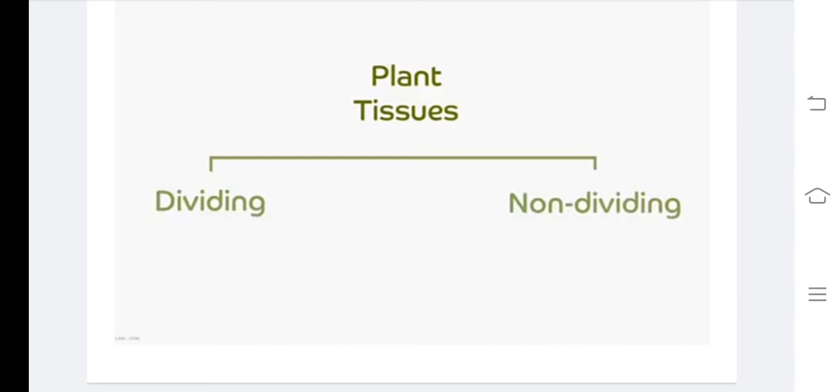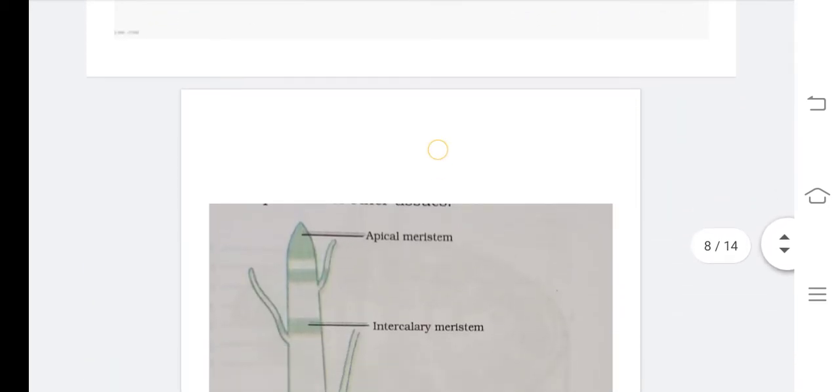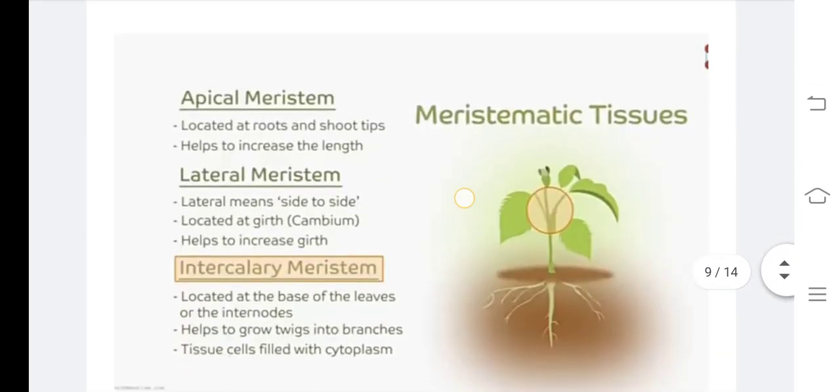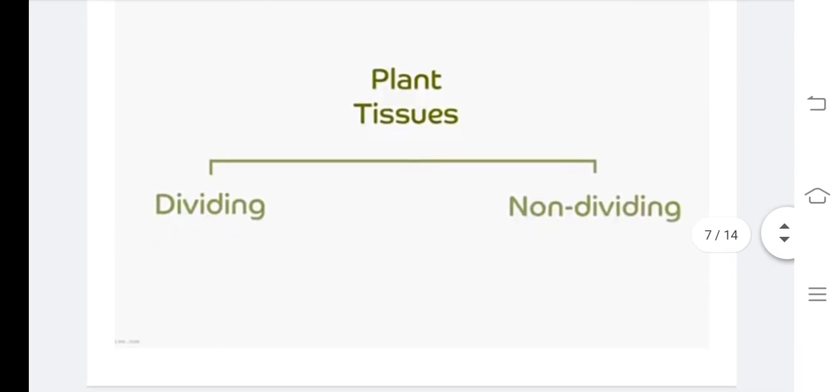Tissues are categorized into two types: plant tissue and animal tissue. First we can focus on plant tissue. Plant tissues are classified into dividing tissue and non-dividing tissue. What technical terms do we use for dividing and non-dividing tissues? The dividing tissue in plants is known as meristematic tissue. Please understand, children.